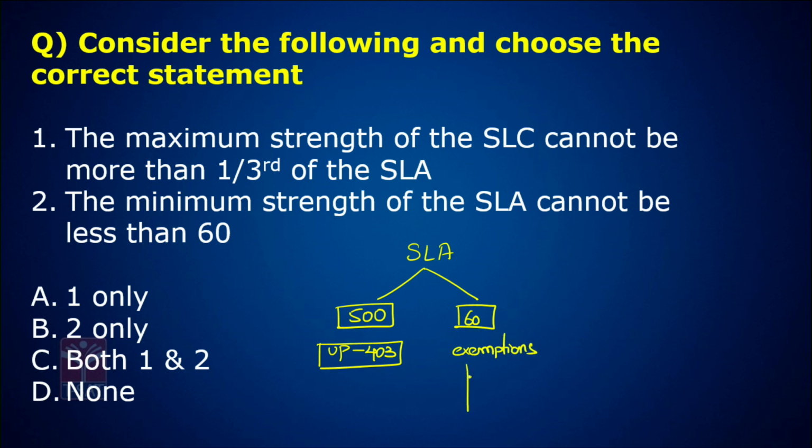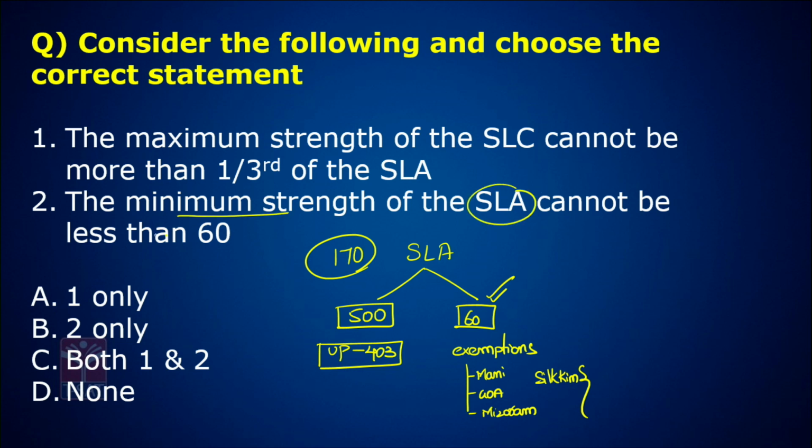Exemptions are given to Manipur, Goa, Mizoram, Sikkim, etc. Because of the less population, we have very few MLAs in the State Legislative Assembly, less than 60. But the minimum strength as per Article 170 is 60. The minimum strength of the assembly cannot be less than 60. This is correct as per Article 170.